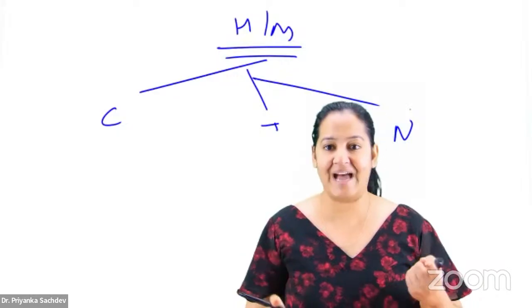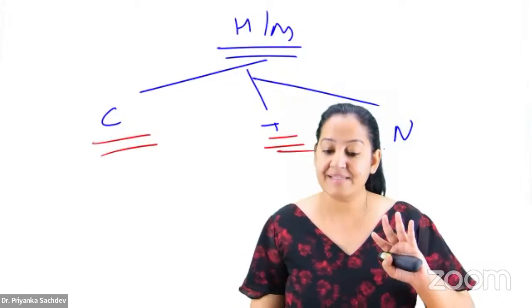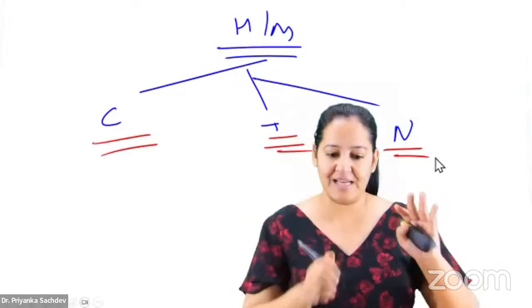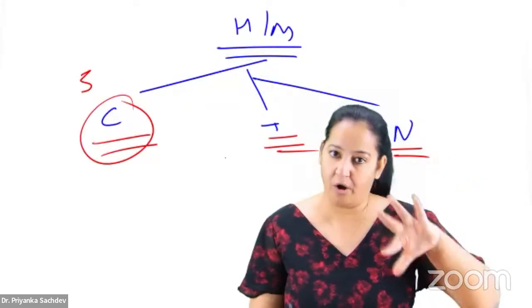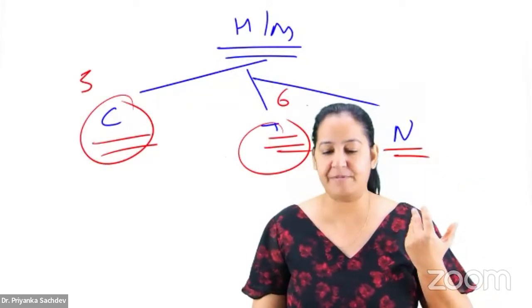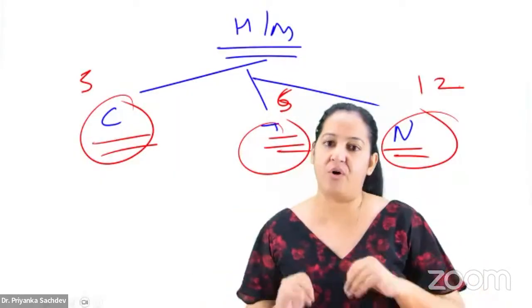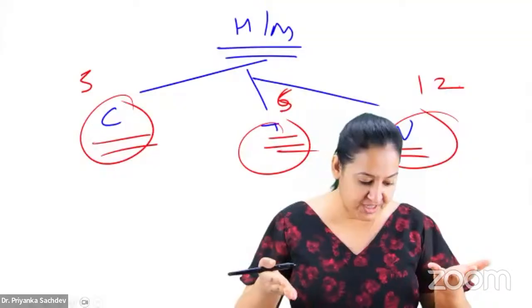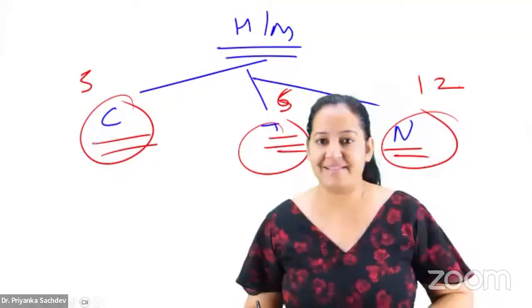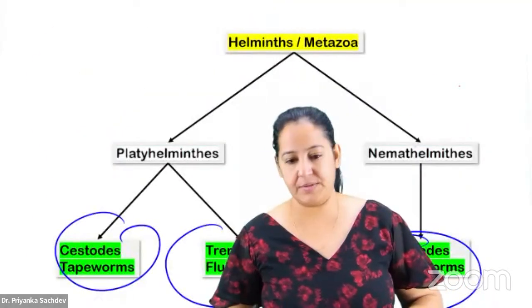Now my point is that I will show you the classification simultaneously with their eggs. There are 5 cestodes, and I will tell you all 5 eggs. I will tell you the 5 or 6 types of trematodes and their eggs. I will tell you 12 types of nematodes and the eggs of all of them. So see the classification along with the eggs. Got it? Coming on the cestodes.